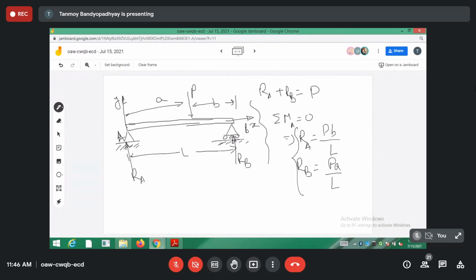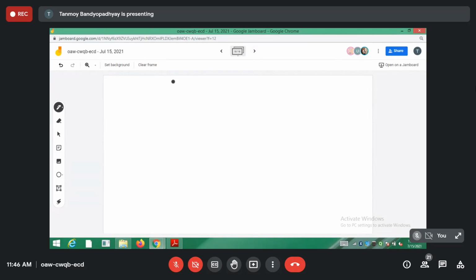Now let us write the expression for the moments in these two portions. I am dividing the beam into two parts, AC and CB. Initially I am taking a cross section in the part AC, where x lies between 0 and small a. So this is A, in between there is the cross section I have taken, and this is the reaction RA. Let us find the moment at this point.